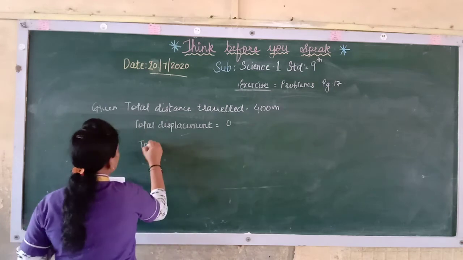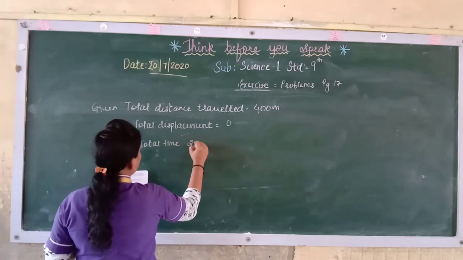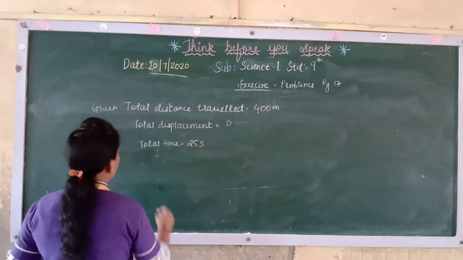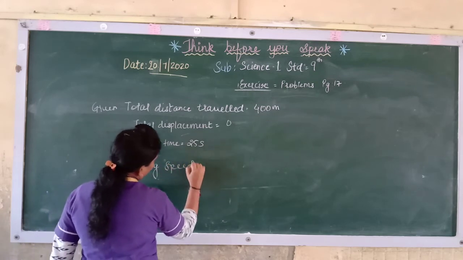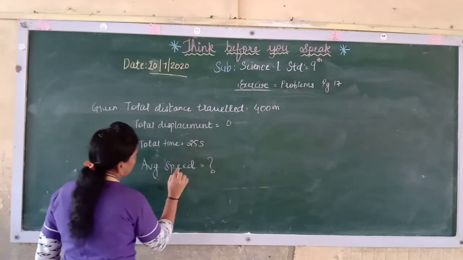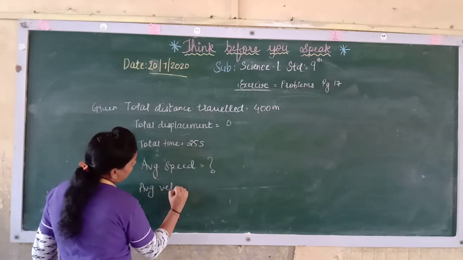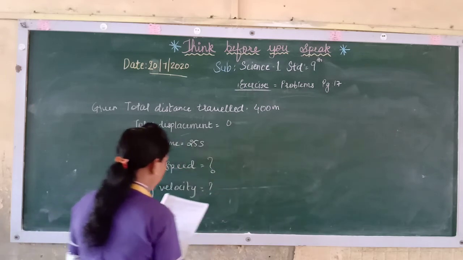Total time taken is how much? It is given as 25 seconds. So here what is the average speed that we want to calculate, and average velocity. Now speed is equal to distance upon time.